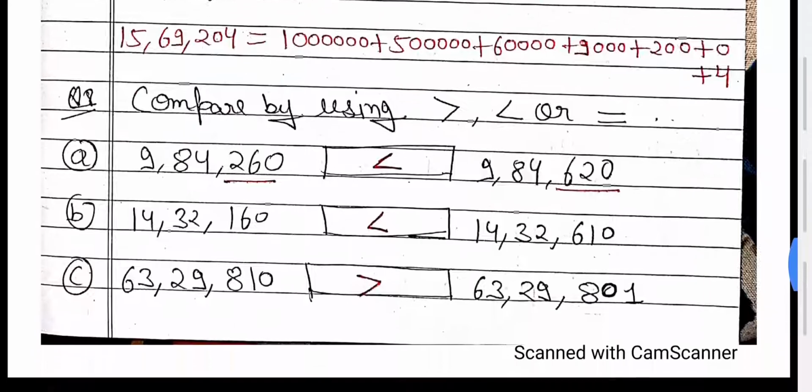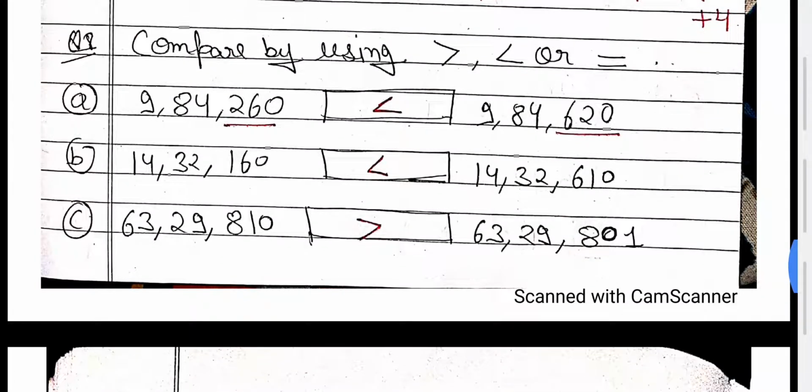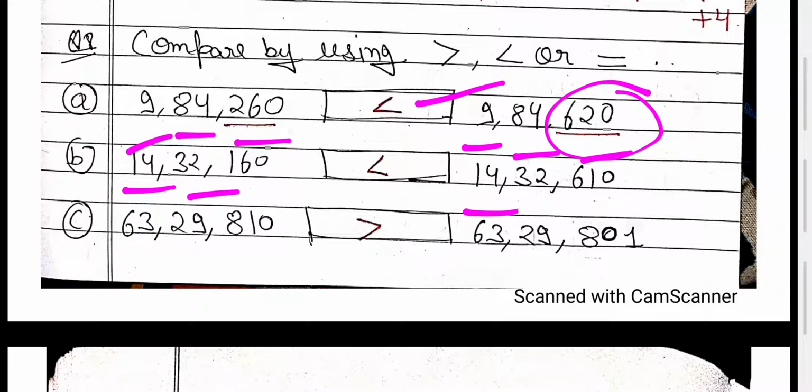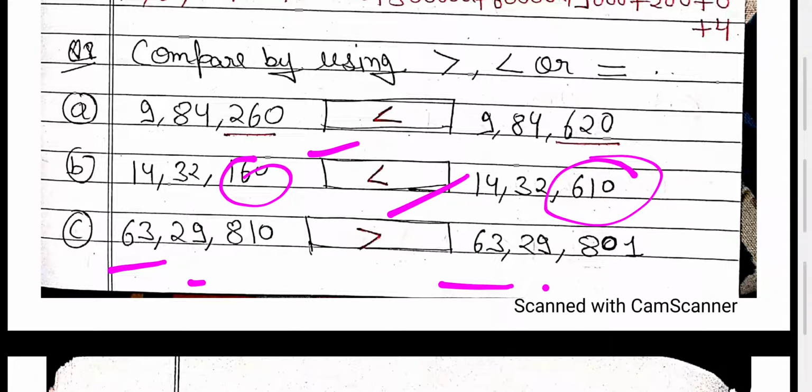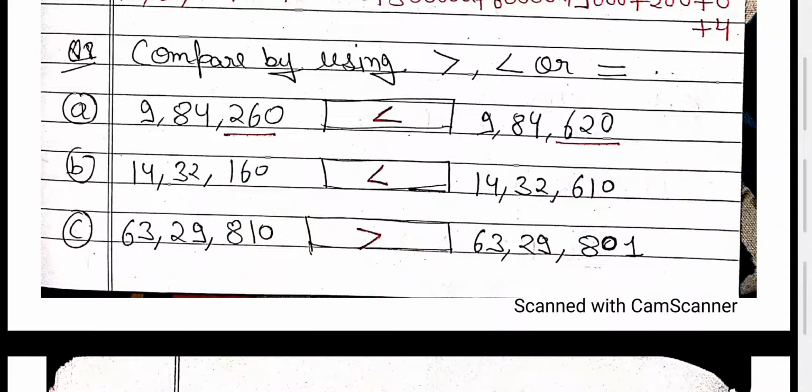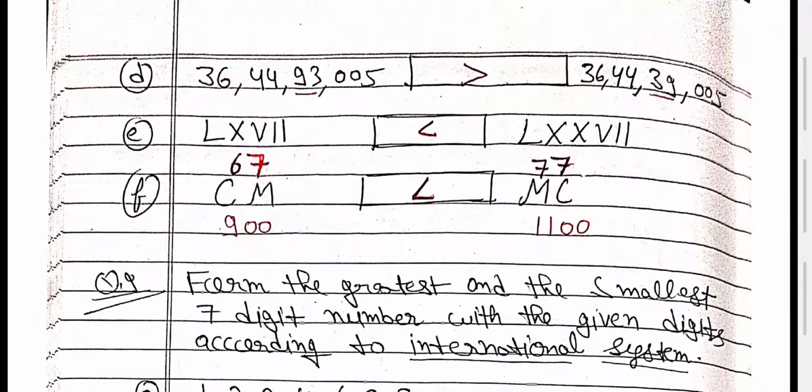Okay. Now compare the following. Just see 9 same, 84 same. It is 260, it is 620. And 620 is greater, so you have to write less than here. 260 is less than 620. Now 14, 32, 160 and 610. What is here? 610. It is 160. So it is less than 160, write less than here. Now 63, 60, 29, 810 here and 801 here. 810 is greater, so you have to put the greater than sign here. Okay. Come on, next one.